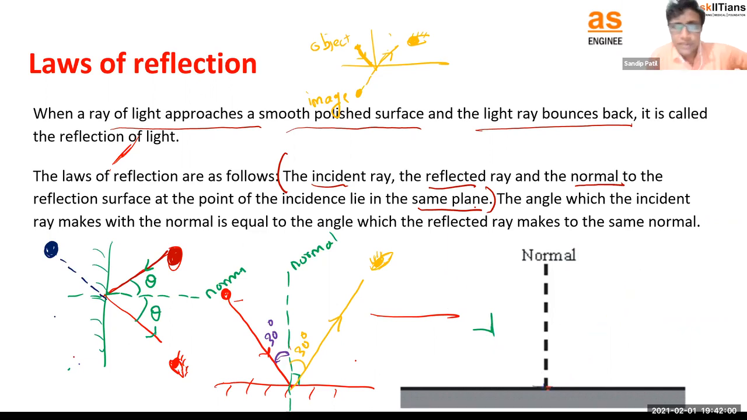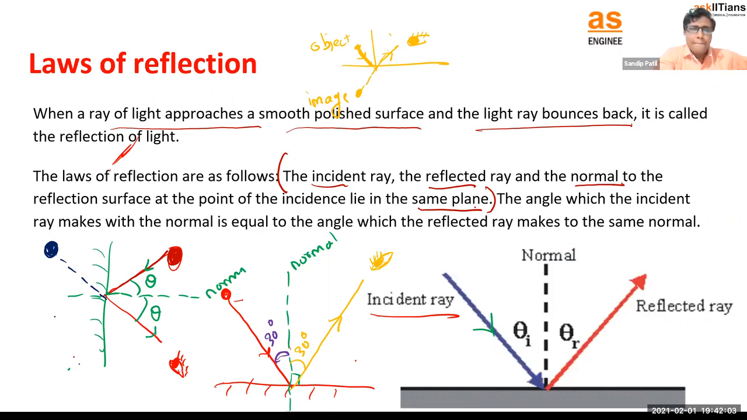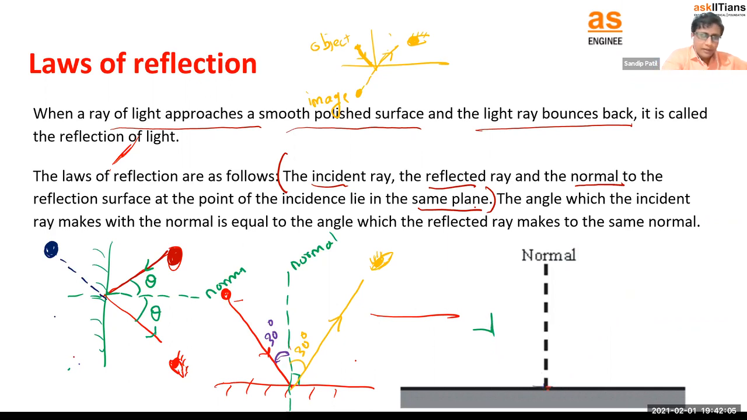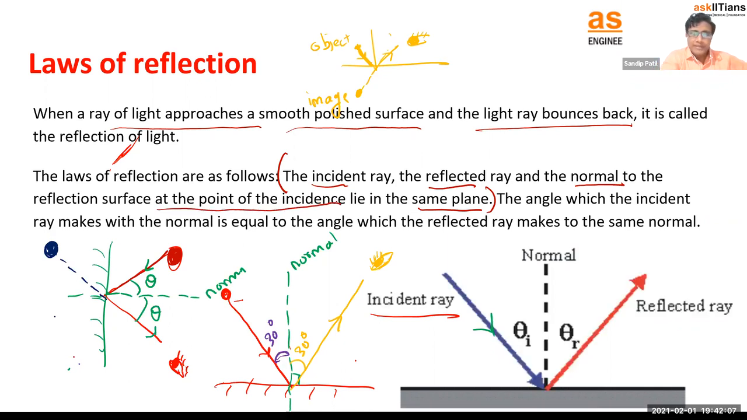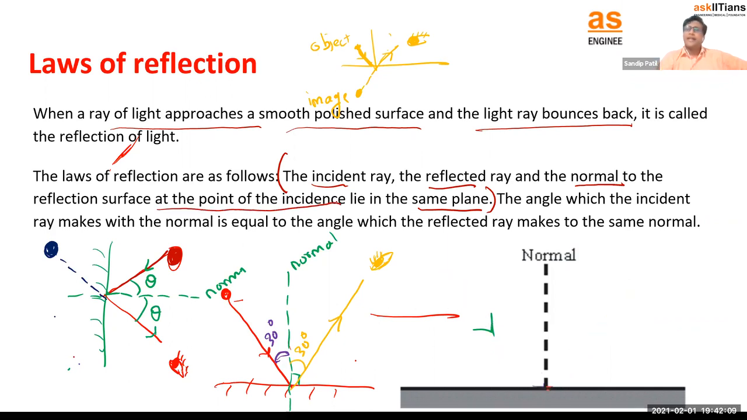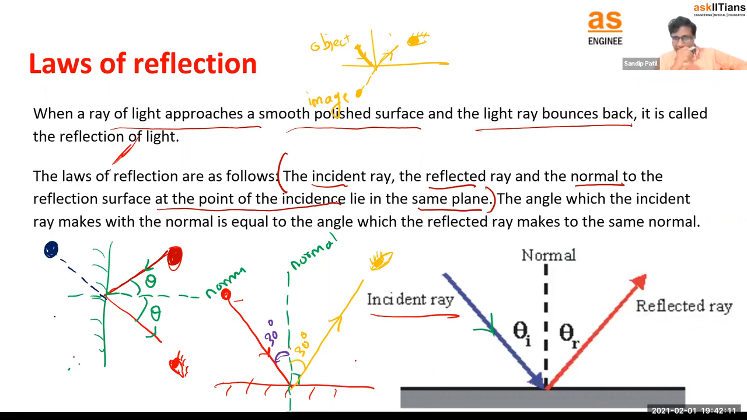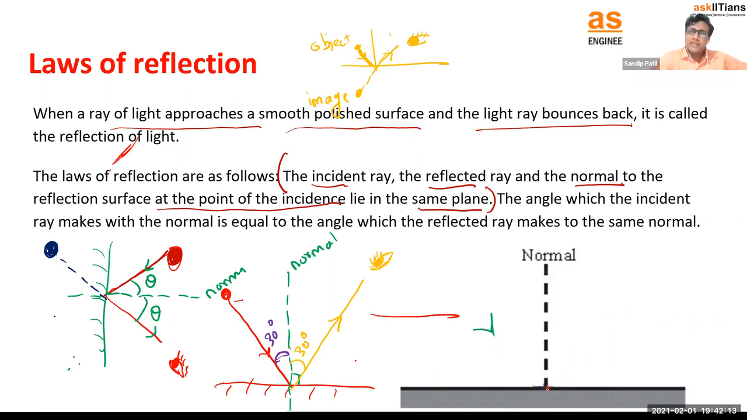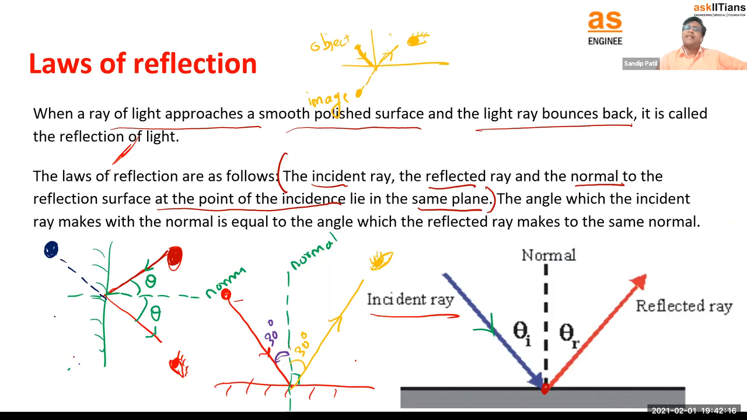So all of these should lie in the same plane, at the same point of incidence. The incident ray, the reflected ray, and the normal to the reflecting surface, and the point of incidence where they meet, actually lie in the same plane. So this is the first law, we can say.